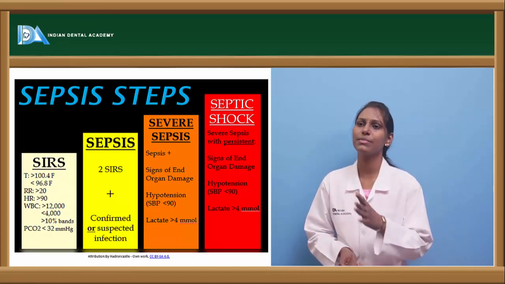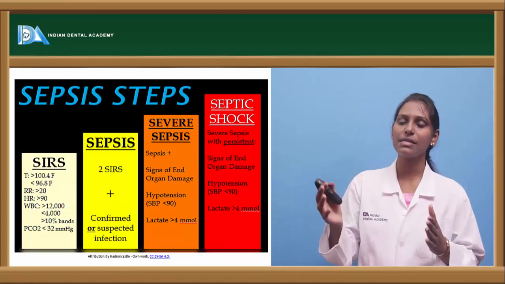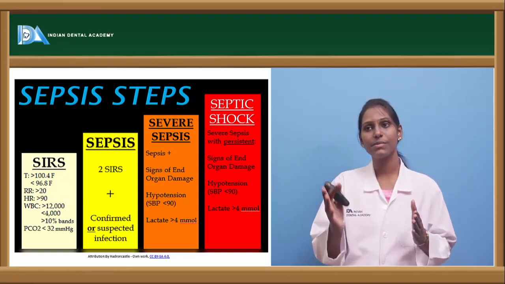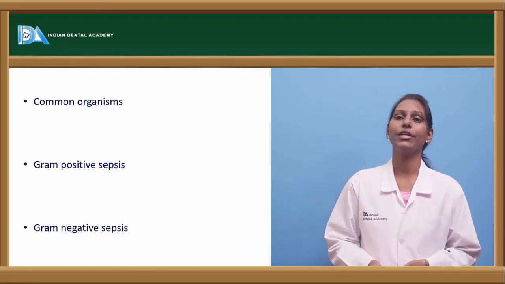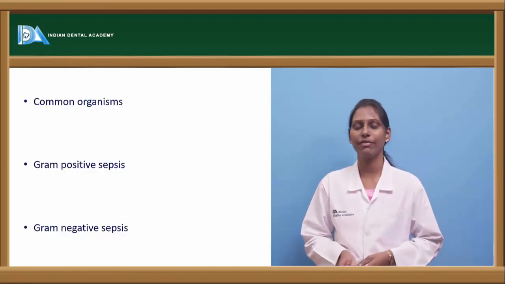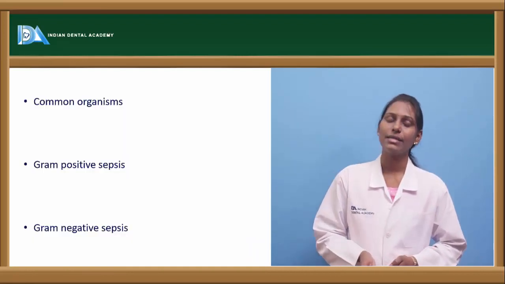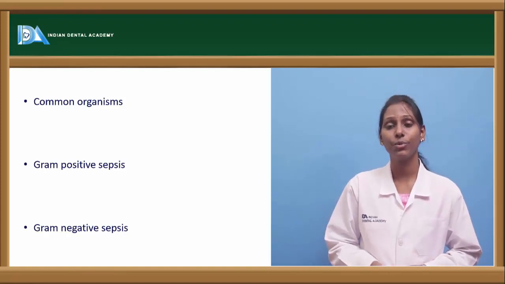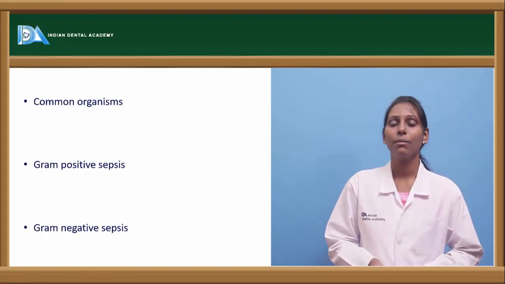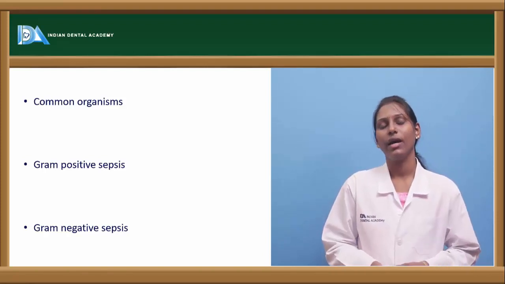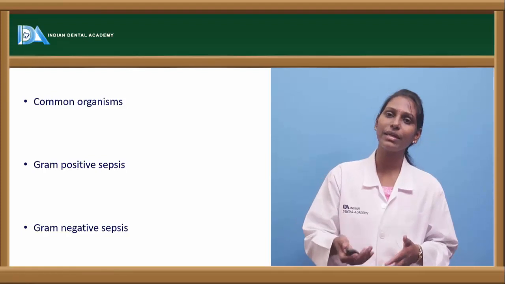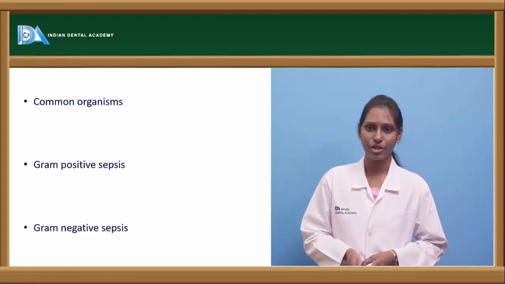These are the steps of how sepsis progresses. After sepsis, there can be severe sepsis, and this can lead into septic shock, which is potentially fatal again. The most common organisms usually causing septic shock include Klebsiella, Proteus, Pseudomonas, Bacteroides, and E. coli, which are frequently encountered in case of septic shock.